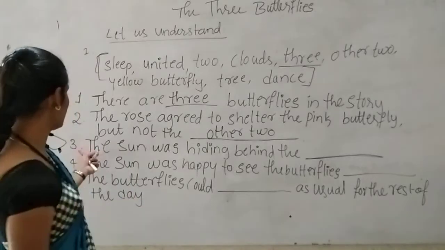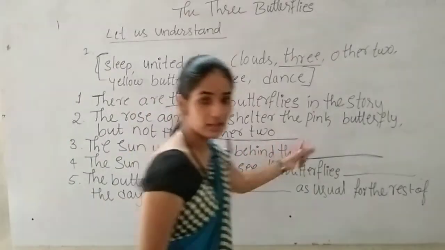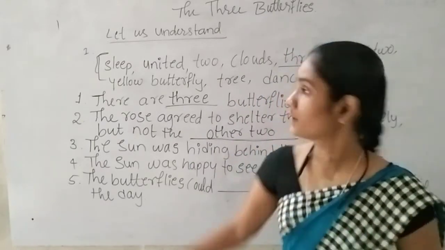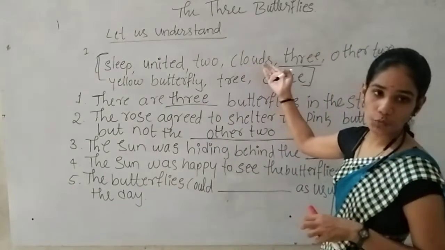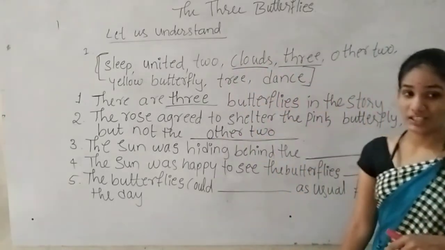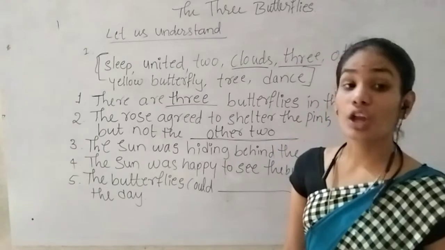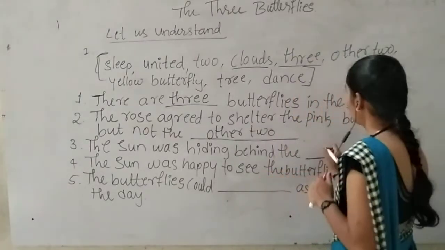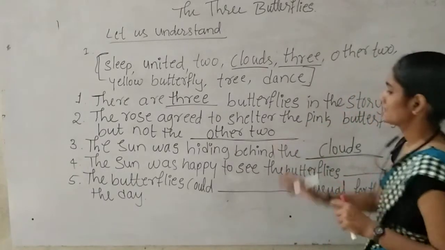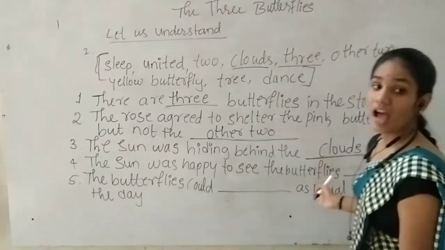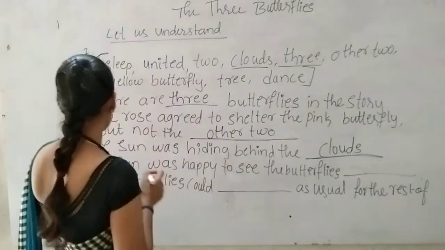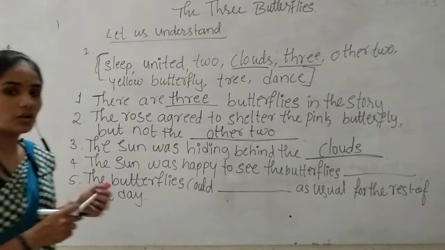Yes, now the third sentence. The sun was hiding behind them. So where was the sun hiding in the sky? So behind, see the options. See the words given in the bracket. So clouds. So the sun was hiding behind the clouds. So this is the answer here. Clouds. C-L-O-U-D-S. Clouds. The sun was hiding behind the clouds. Okay? Clouds is the answer.